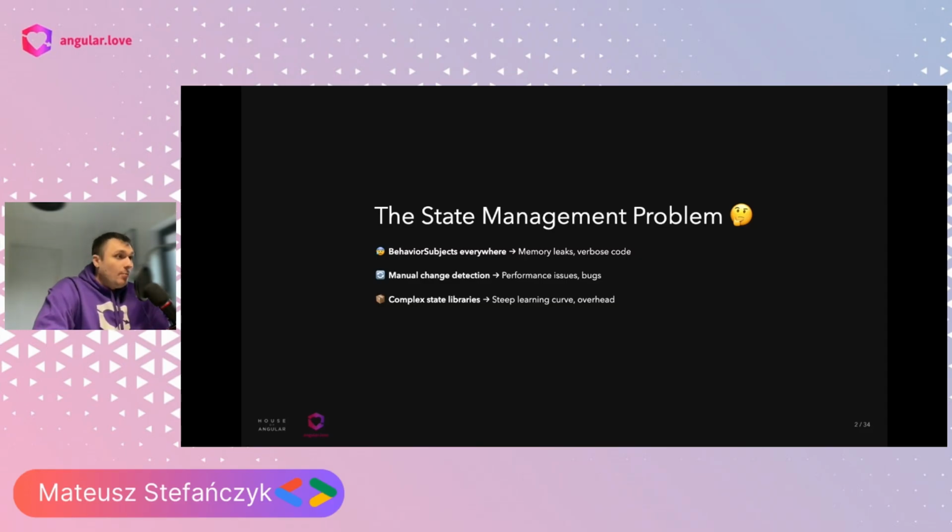We had complex state management libraries, even though they have been simplifying over the years. The first iteration, the beginning of state management libraries, was tough for everyone, I believe. And there was the RxJS confusion: when to use it, how to manage subscriptions, and so on.